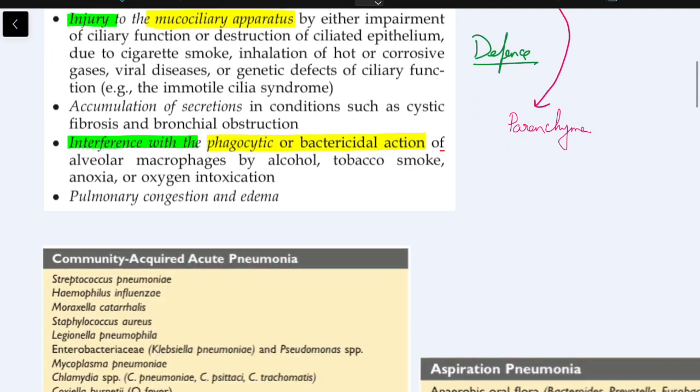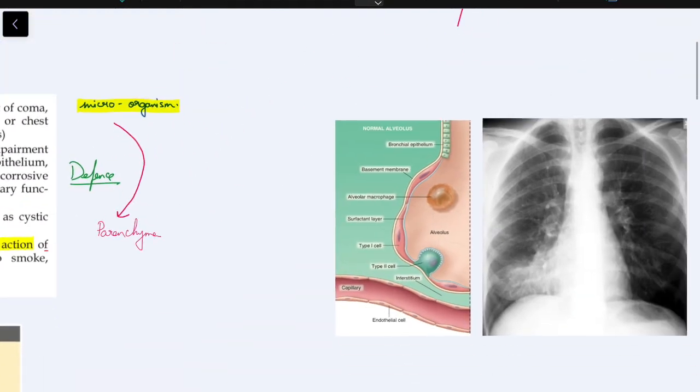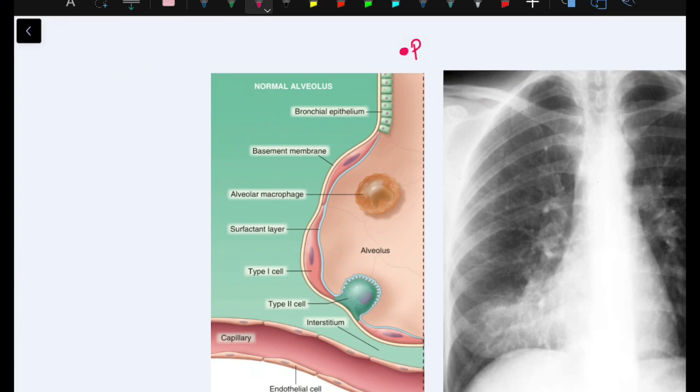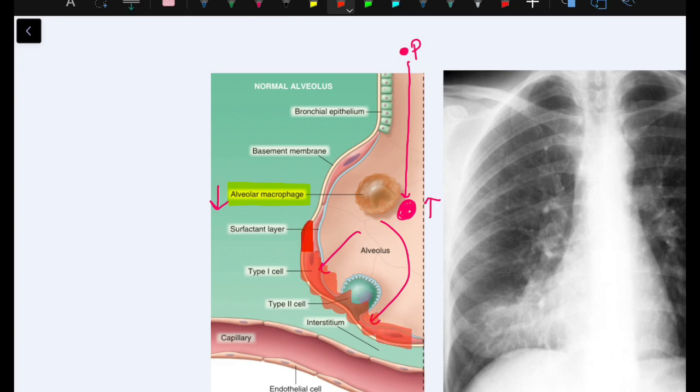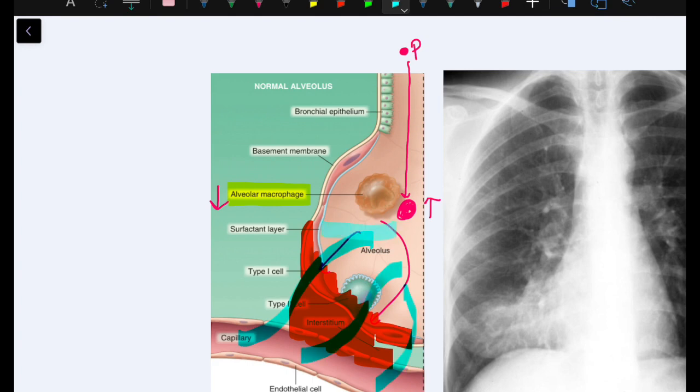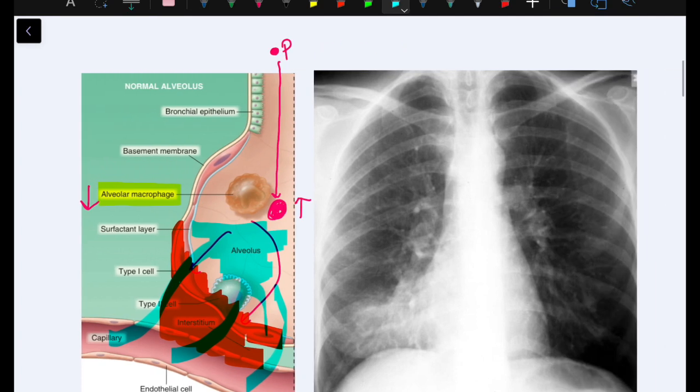So before going into the classification, we will try to understand what exactly pneumonia is. Consider a pathogen reaching the alveoli. Naturally, our alveolar macrophages engulf these pathogens and try to kill them. But in other cases, if the pathogen load is more or if the immunity is less, these pathogens start infecting the parenchyma. This results in an inflammatory reaction in that area. And finally, we have an exudative fluid filling up the alveoli due to capillary leak. This is seen as a whitish area in the X-ray or CT scan. That is what we call the consolidation.